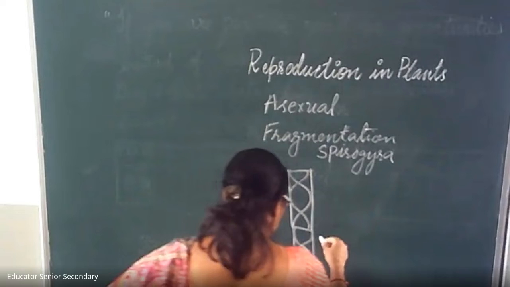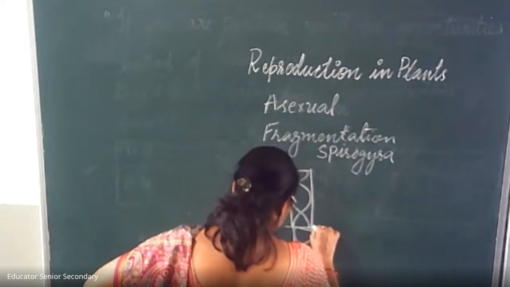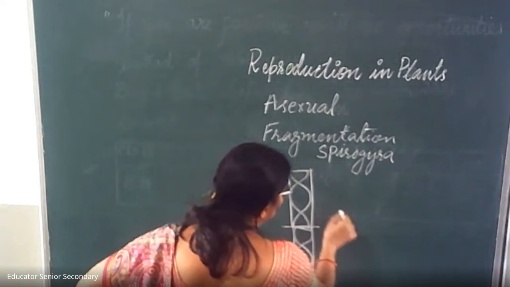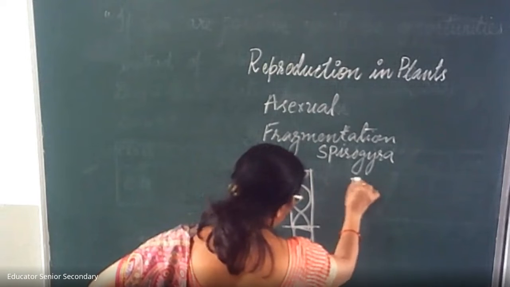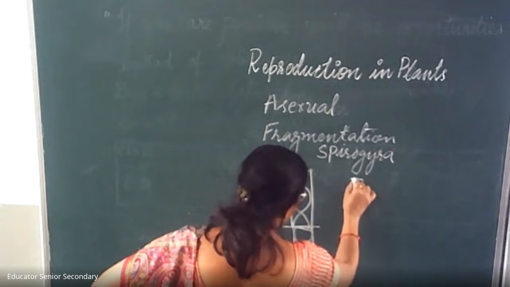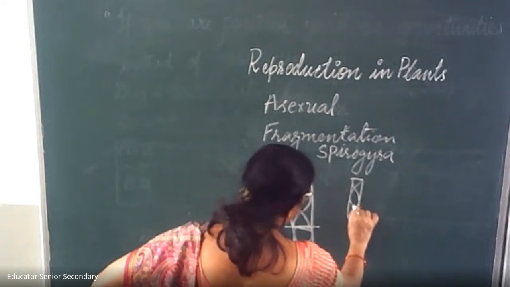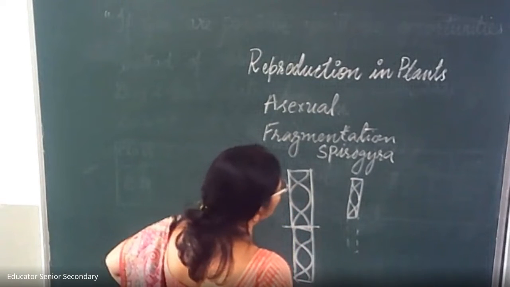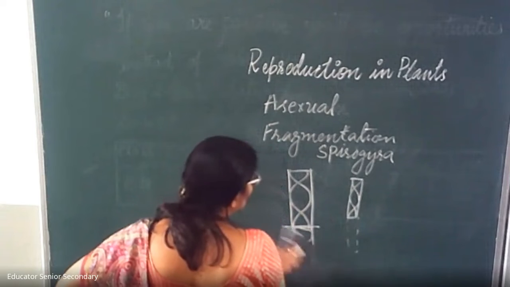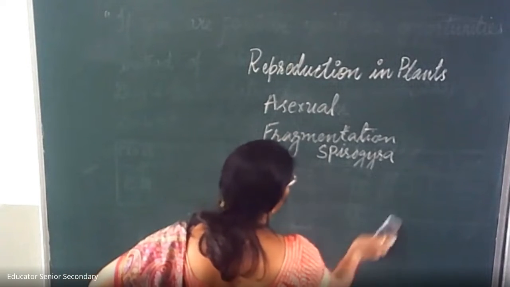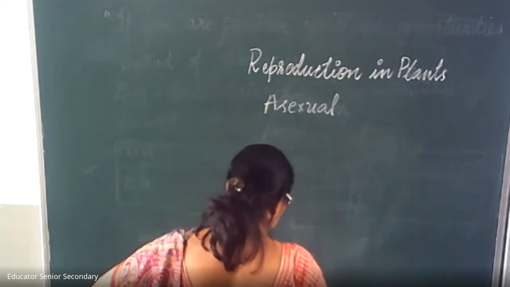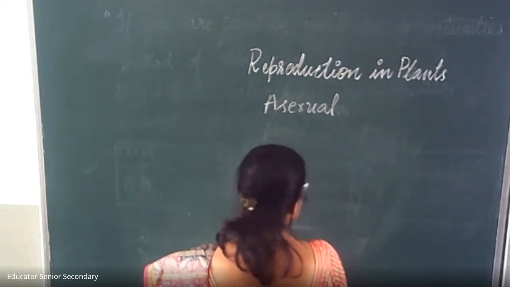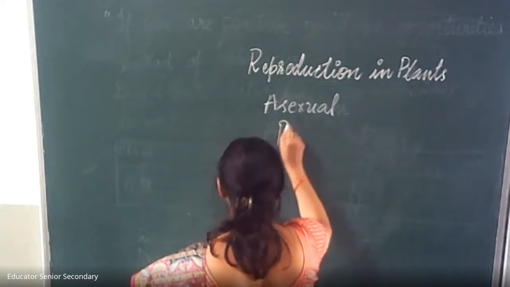In fragmentation, the body of the parent breaks into distinct pieces. Like this piece, when it matures, it breaks from the parent body and a new organism starts growing. It is going to behave like a new organism and then it starts growing. So this process is what? Fragmentation, and this takes place in lower organisms like Spirogyra. Now second, we are coming to budding.